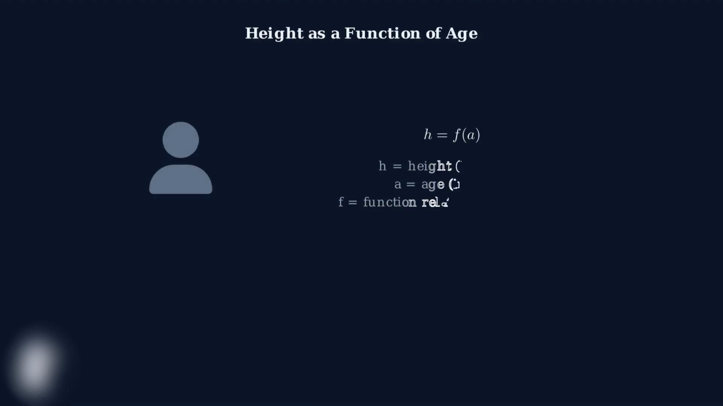Now that we've mastered the fundamentals of function notation, let's explore how this powerful mathematical tool applies to real-world situations that we encounter every day. Consider how a person's height changes over time. We can represent this relationship using function notation, where height depends on age. For example, if we know that a 10-year-old child is 50 inches tall, we can write this as f of 10 equals 50. This notation clearly shows the input age and the corresponding output height.